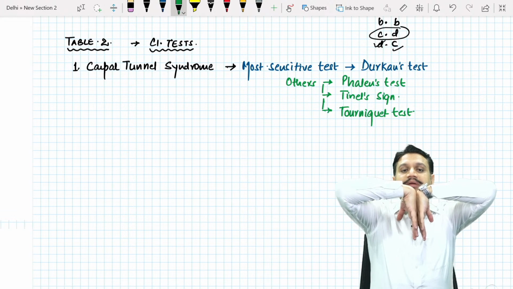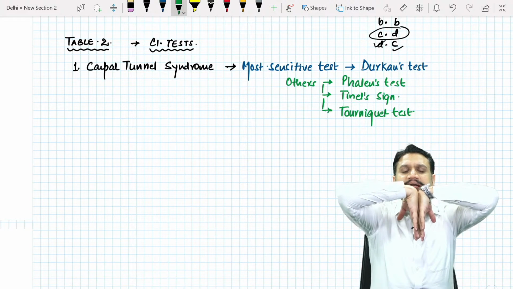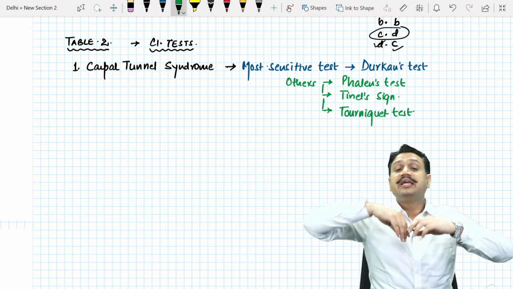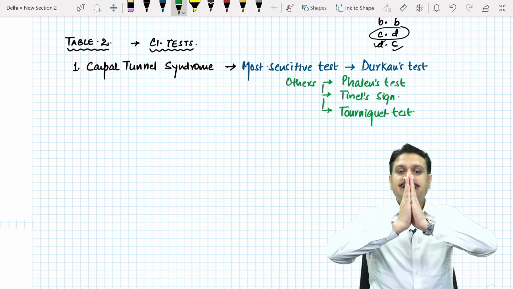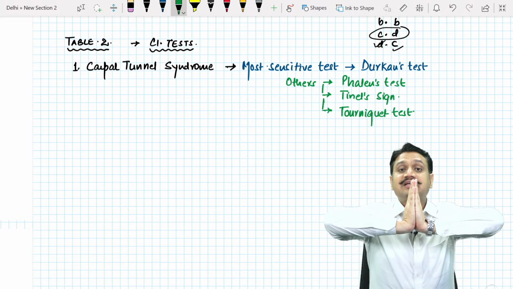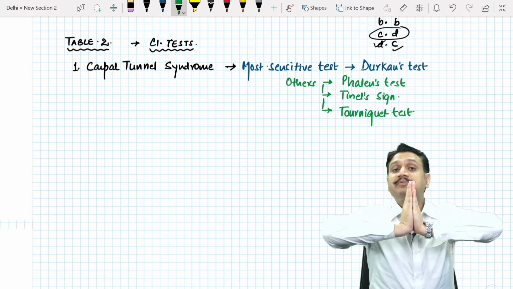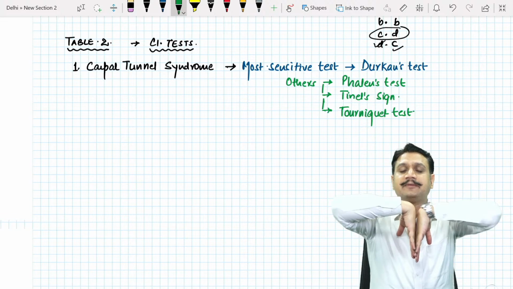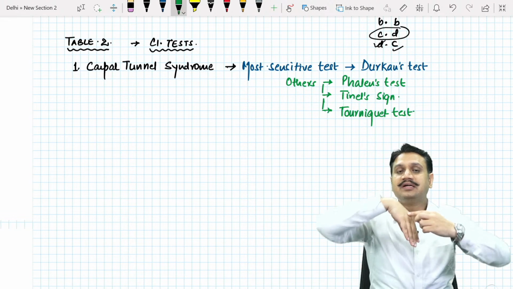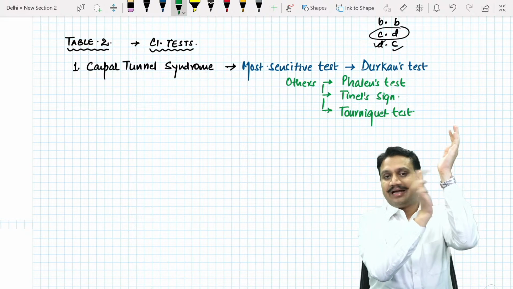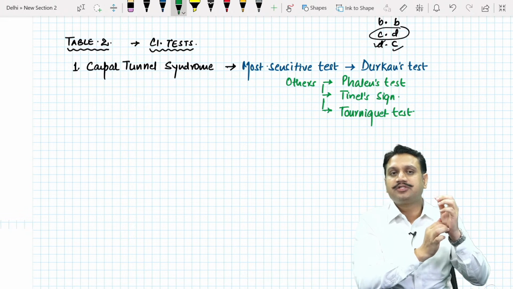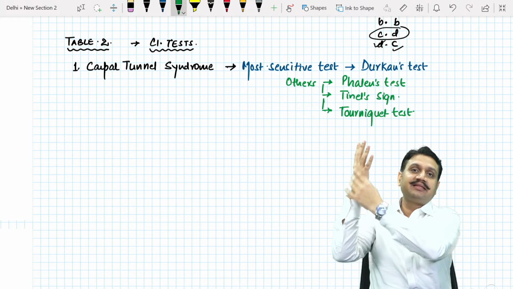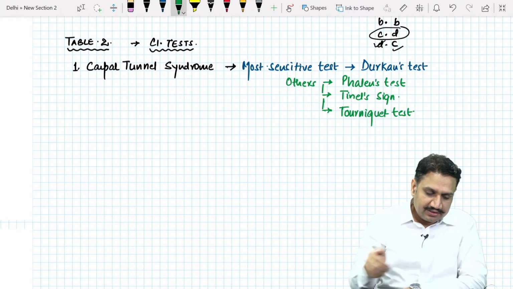Phalen's is what? You ask the patient to keep the hand like this, and there will be a compression on the course of the median nerve. If you get a picture sometime like this, keeping the hand like that, that is not Phalen's, that is a reverse Phalen's. So straight hands, the namaste, is reverse Phalen's. When you flex it like this, it is Phalen's. So this is a compression on the course of the nerve. Then you have the Tinel's. Tinel's is tapping on the course of the nerve. And tourniquet is what? You apply the BP cuff, raise the mercury column, and because of the venous engorgement there is pain in this area. That is the tourniquet test.